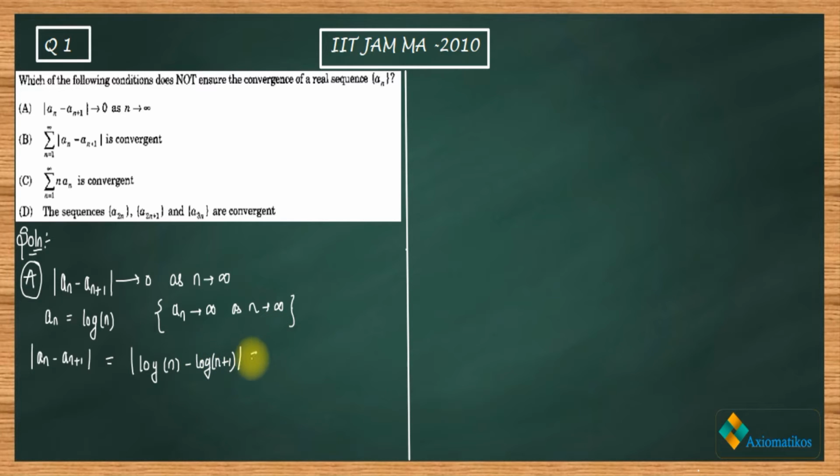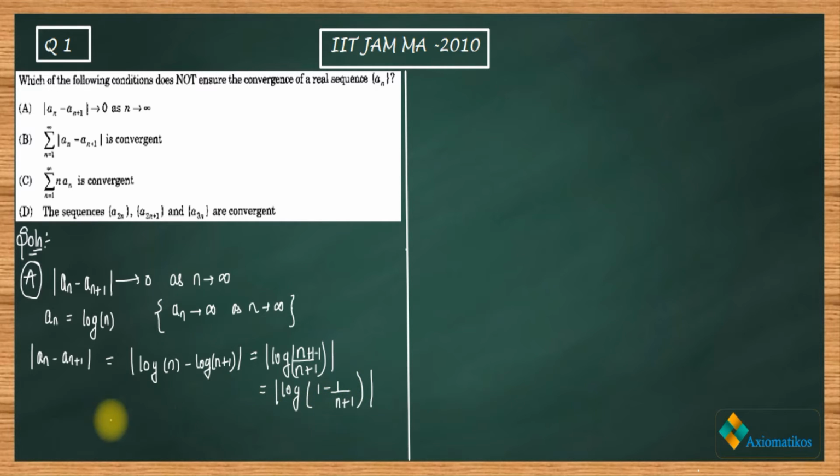So you know the property of log a minus log b is what? Log a by b. So I am writing this as log n by n plus 1, right? So just add 1 over here and subtract 1. Okay, this is the trick. So what you will end up with? You will end up with this thing, n plus 1.